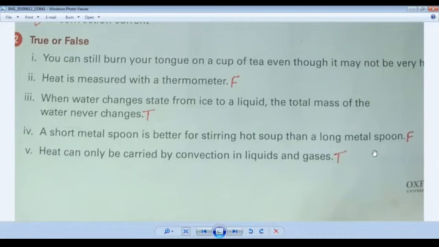Now come to question number 5. What is the question? Heat can only be carried by convection in liquids and gases. Yes, this is true. We have discussed in the chapter there are 3 ways of transfer of heat: conduction, convection, and radiation. We also discussed that conduction only happens in solids, convection can happen in both liquids and gases, and radiation happens only in gases. So this is the correct answer. Number 5 is your correct answer.